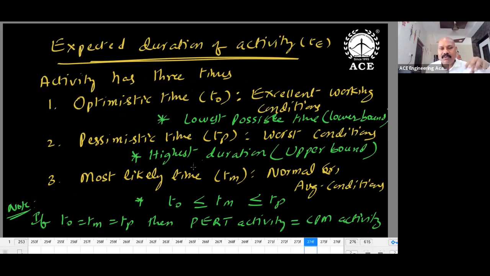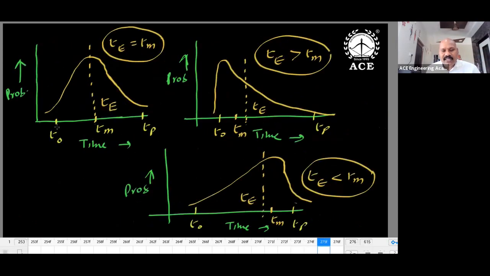Optimistic time means the lowest value. Pessimistic means the highest value. Optimistic means good conditions, pessimistic means bad conditions. Optimistic is the lower bound, pessimistic is the upper bound, and most likely is in between. It is fluctuating. How are the values distributed? T0 is the lower bound, TP is the upper bound, TM is the most likely time, in between T0 and TP. Sometimes TM is exactly the midpoint. For example, T0 equals 2, TP equals 10, TM equals 6. What's the meaning of this? Exactly the midpoint: 2 plus 4, 6, 6 plus 4, 10. So this is a symmetric case.